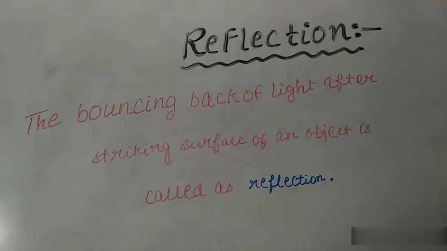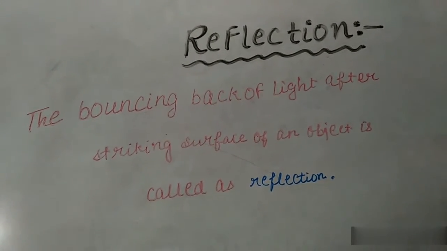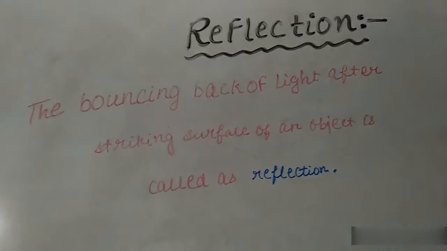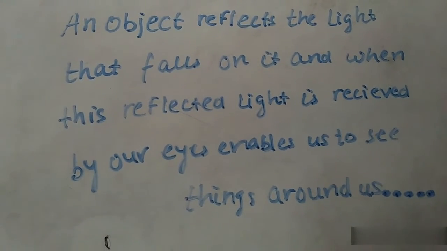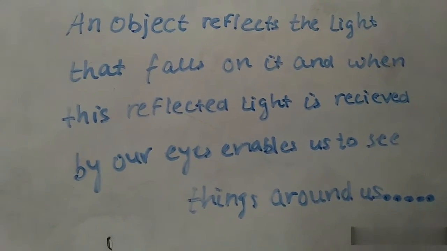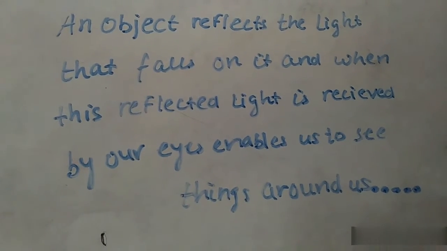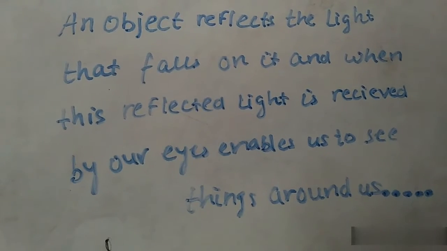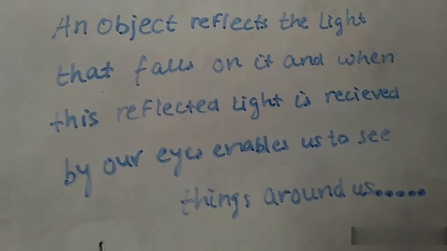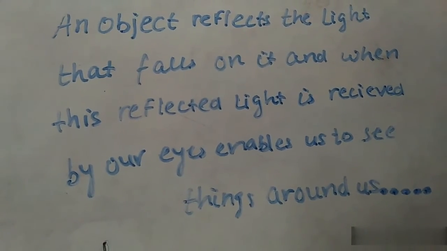Now let's study how we are able to see the objects around us. An object reflects the light that falls on it, and when this reflected light is received by our eyes, we are able to see the things around us. This is the reason why we are not able to see anything in a dark room.